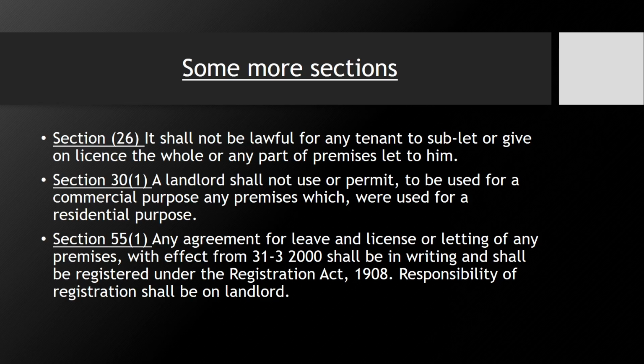And what happens when they claim the agreement, the rent agreement becomes void on the ground of Section 31. Okay, because 31 does not permit any landlord to give any residential premises for commercial purpose.